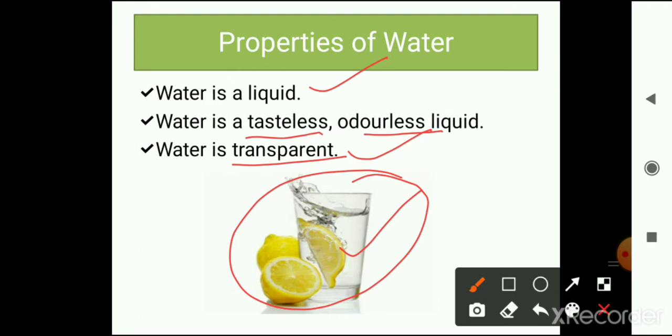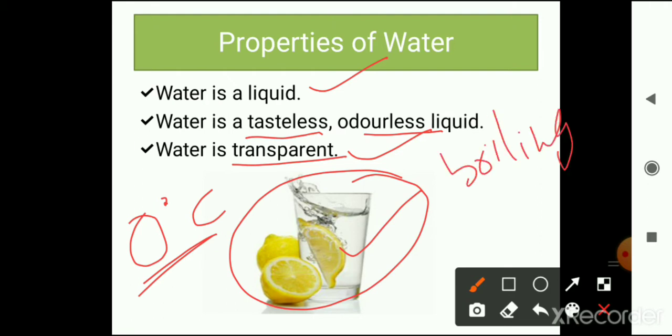One thing I want to tell you is that the freezing point of water is 0 degree Celsius and the boiling point of water is 100 degree Celsius.